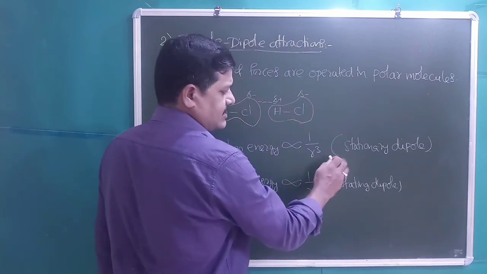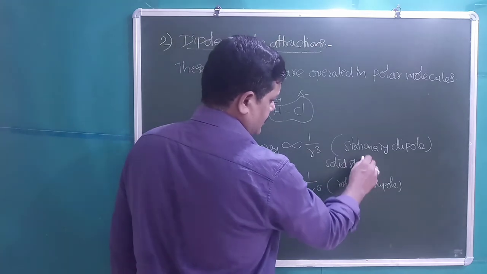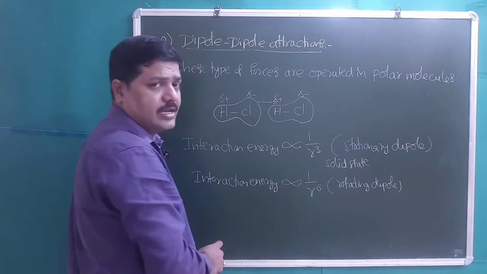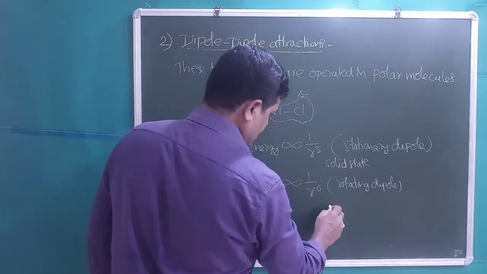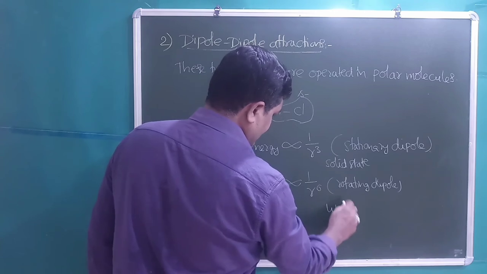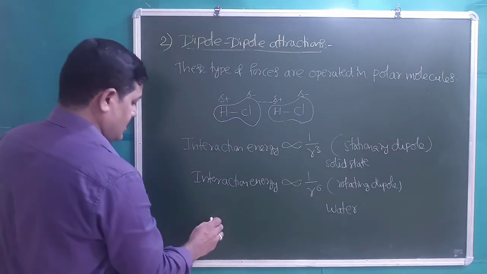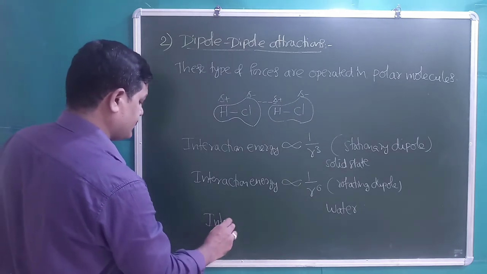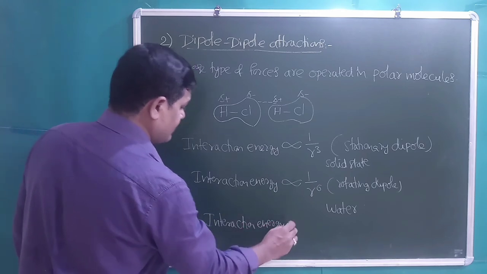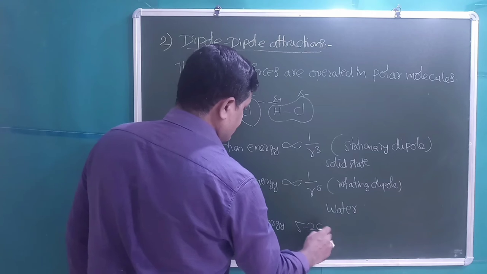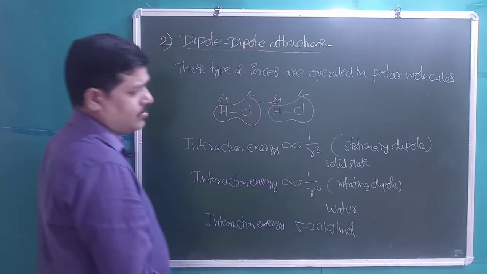Stationary dipole indicates that a polar molecule is present in the solid state. For the rotating dipole, water is the example. Interaction energy is approximately 5 to 20 kilojoule per mole.